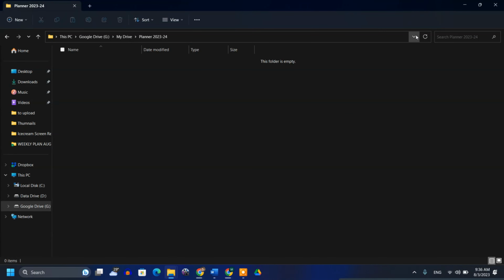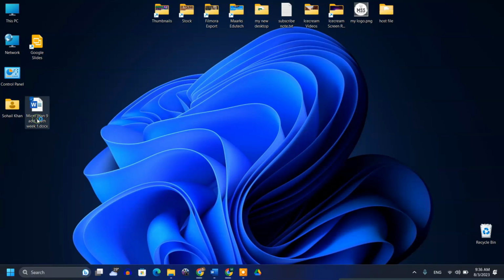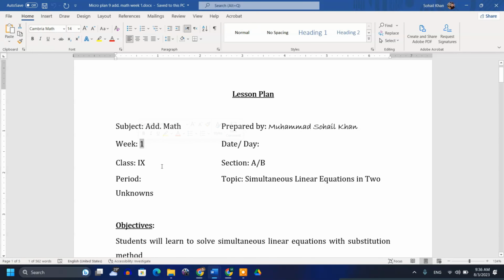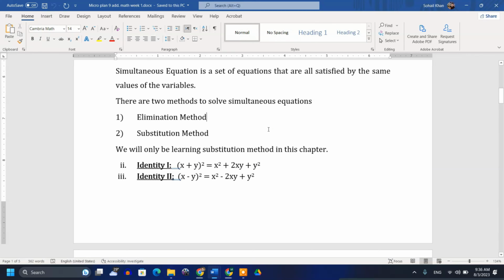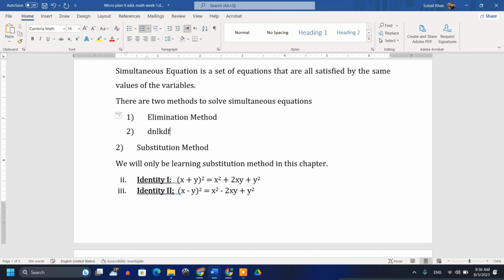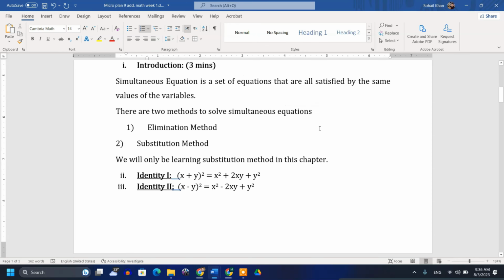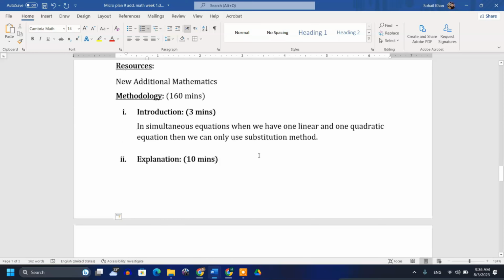Now what will I do whenever I am working on Microsoft Word? For example, I made a planner for any week, let's say week 1. I did some editing in it, I wrote something here, whatever you want. So you simply open the Word, do the writing, complete the planner, and you are ready.